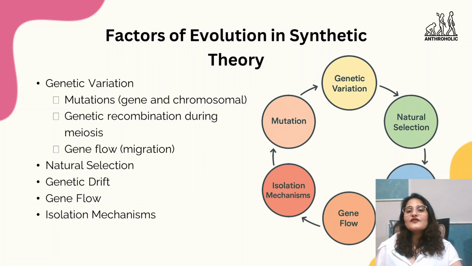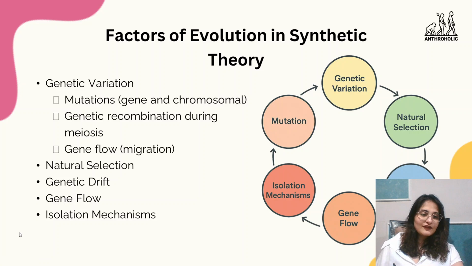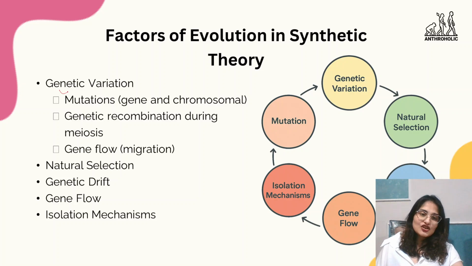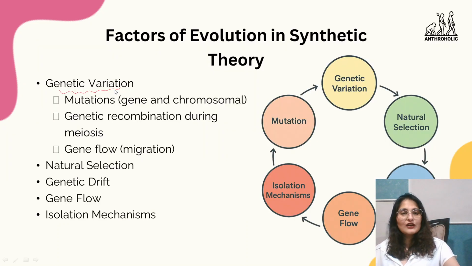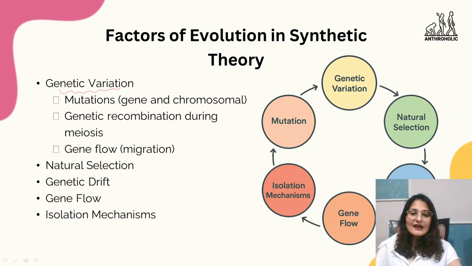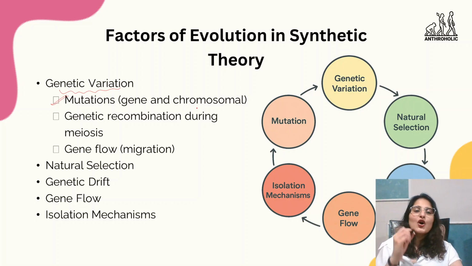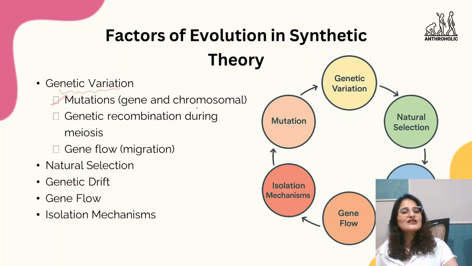What are the factors of evolution in the synthetic theory? When there is a theory, there are certain factors involved. First is genetic variation, which arises in various forms. It does not just happen all at once; there are certain forms in which it can arise. One is mutation, that is gene and chromosomal mutation. While multiplying, if there is any small change in the gene, or chromosomal changes that lead to mutation, that causes genetic variation.